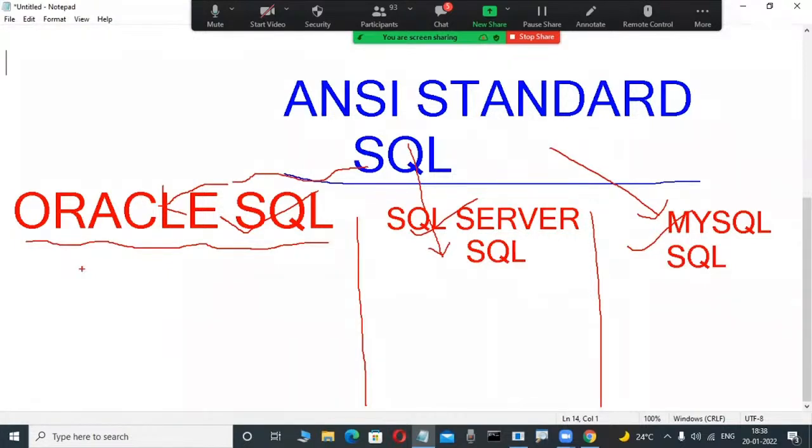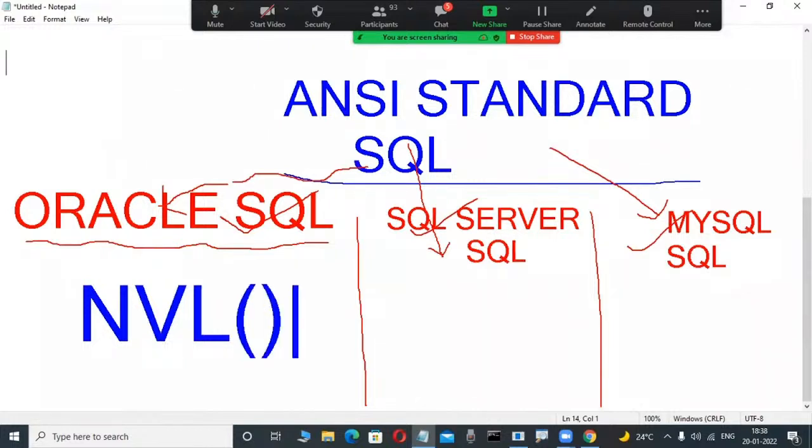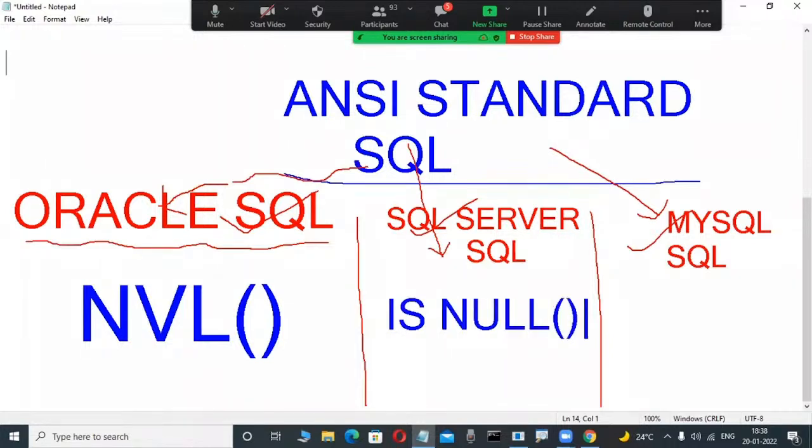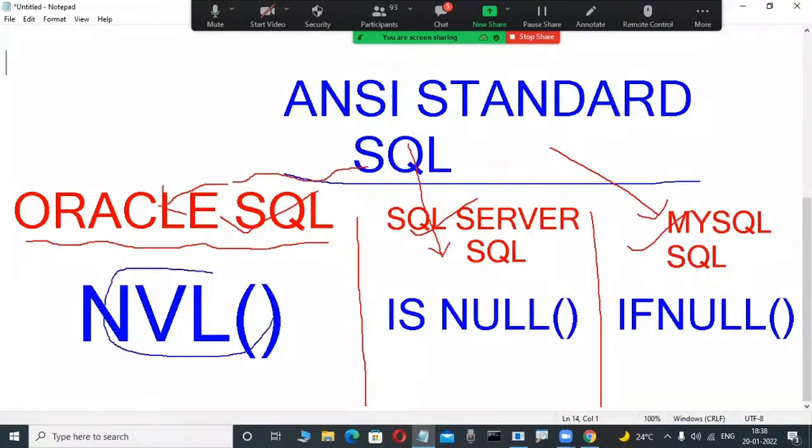And functions are also different. Suppose we are handling null values: on the Oracle side, NVL is a function. But if I use the same function in SQL Server, will it work? No, not working, because that is a different language. In SQL Server, ISNULL is the function we use for handling null values, since arithmetic operations performed on null values again become null. In MySQL, if I copy and paste the same function, it is not working; IFNULL is used there for handling null values in arithmetic operations. That's why functions are totally different.